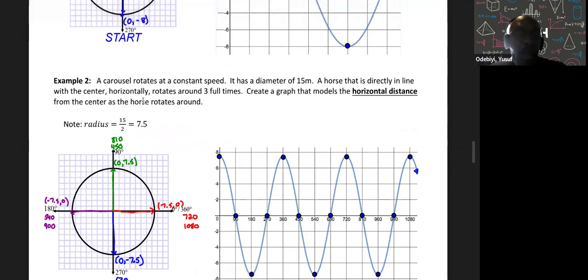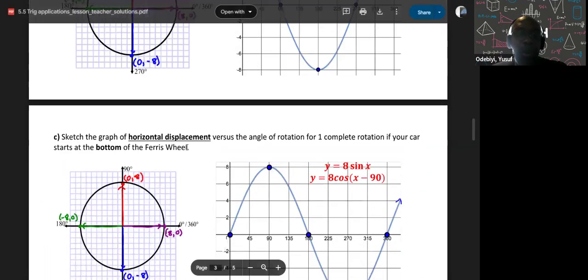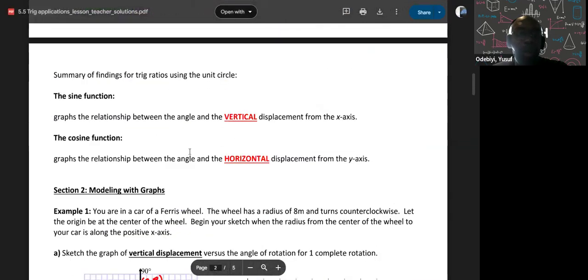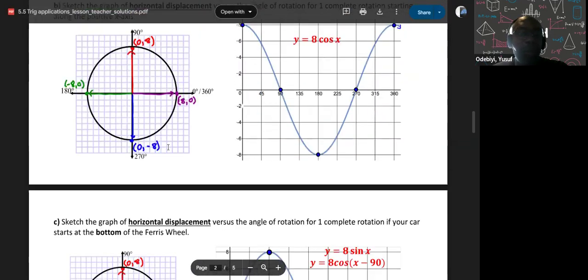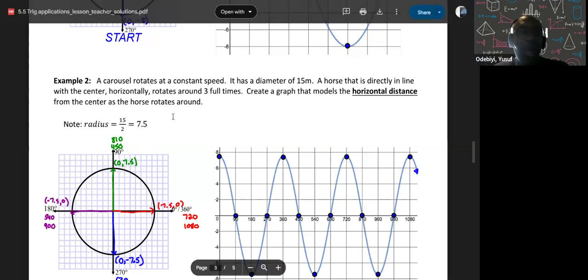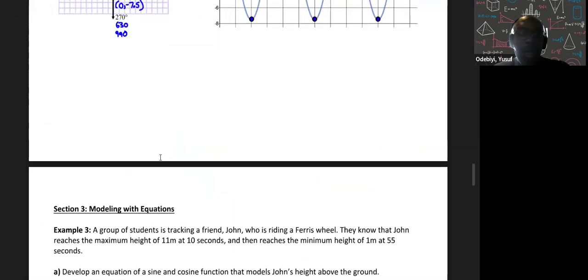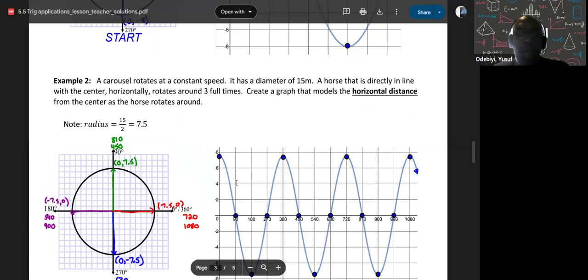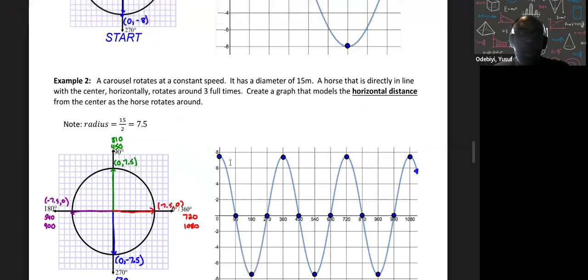This is horizontal now. If we're saying horizontal, what are we going to use? Horizontal, we use the cosine graph. Our radius is 7.5 because that's half of 15. And we're going to use cosine. So here it's plotted at 7.5 as the radius, and basically it is a cosine. You can see here, I start off here, so that's a cosine.